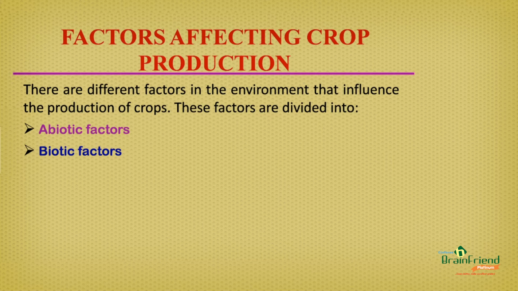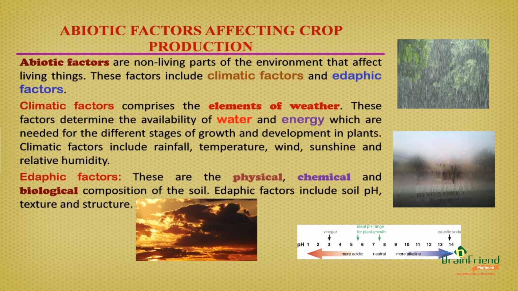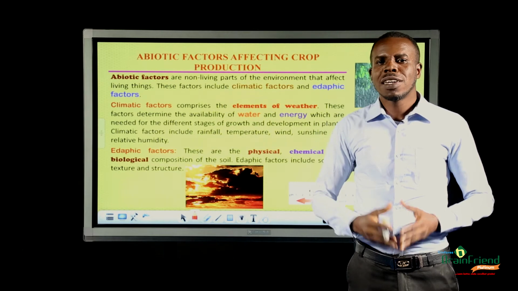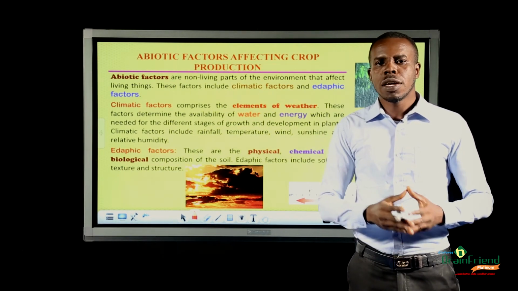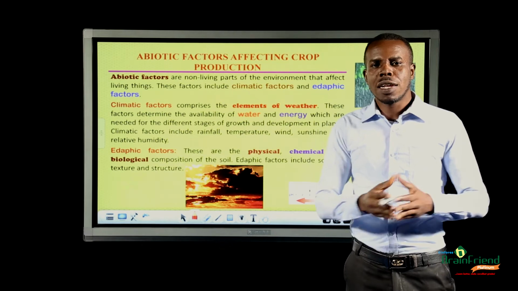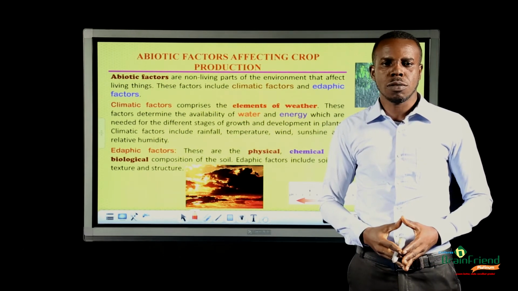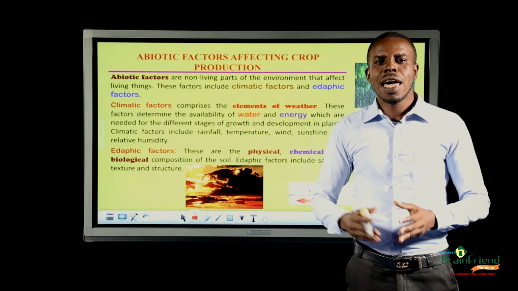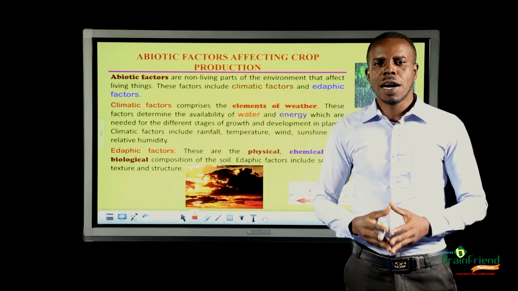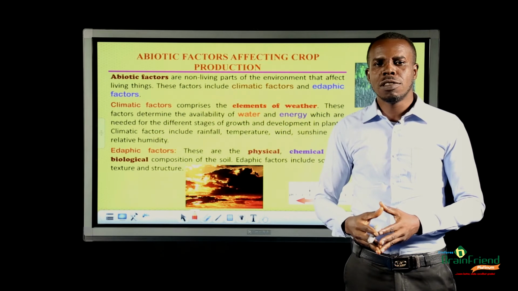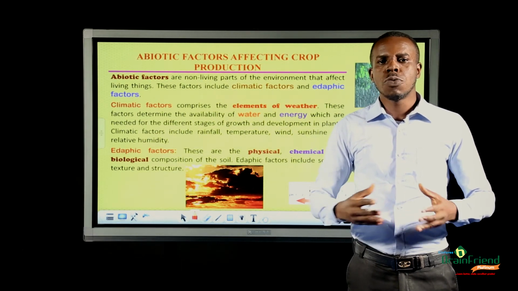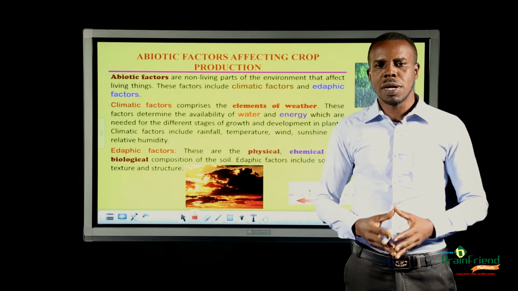The factors in the environment that influence crop production are divided into abiotic factors and biotic factors. Let us look at abiotic factors. Abiotic factors are non-living parts of the environment that affect living things. They include climatic factors and edaphic factors. So what are climatic factors? Climatic factors are elements of weather. These factors affect the availability of water and energy required at the different stages of development in plants.